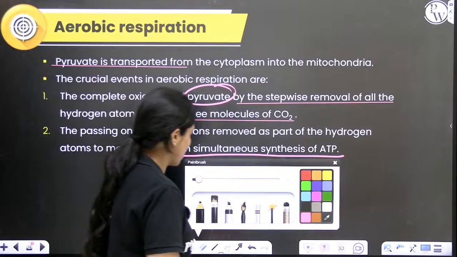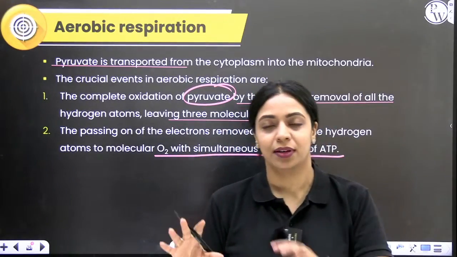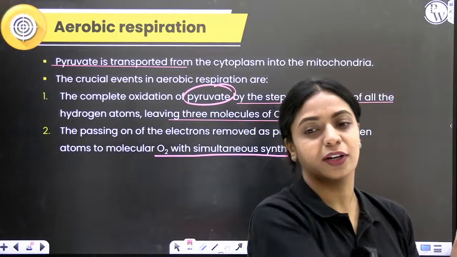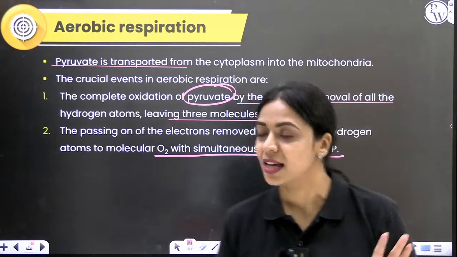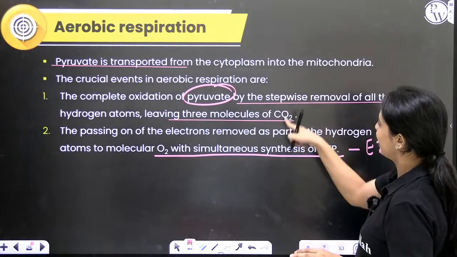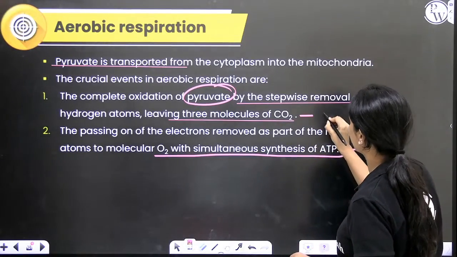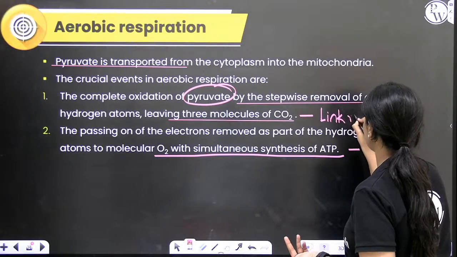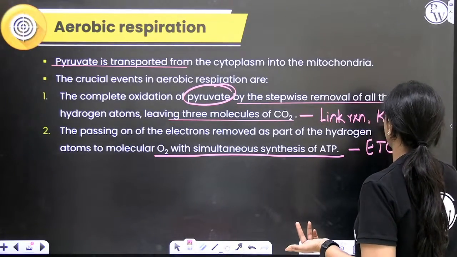Okay, so whatever NADH will form, from that the electrons will get transported through a series of electron carriers and ATP will get synthesized. That is your electron transport chain. Where does this oxidation happen? This will happen in your link reaction as well as in your Krebs cycle.